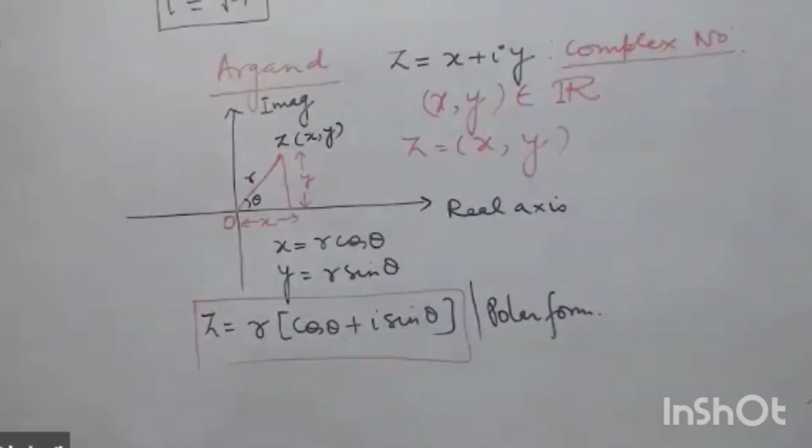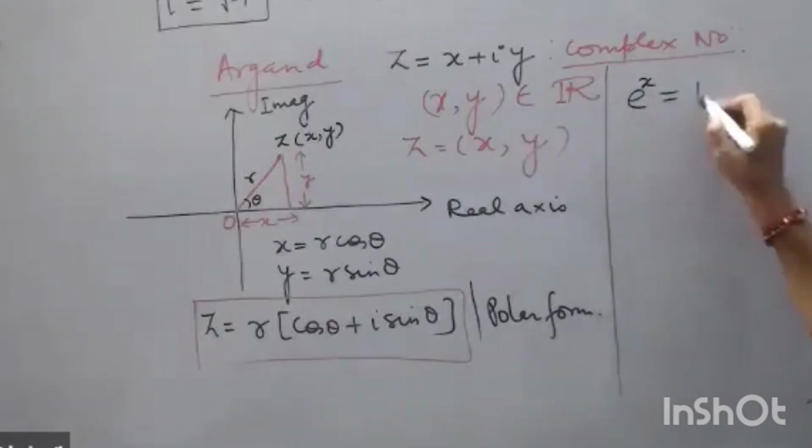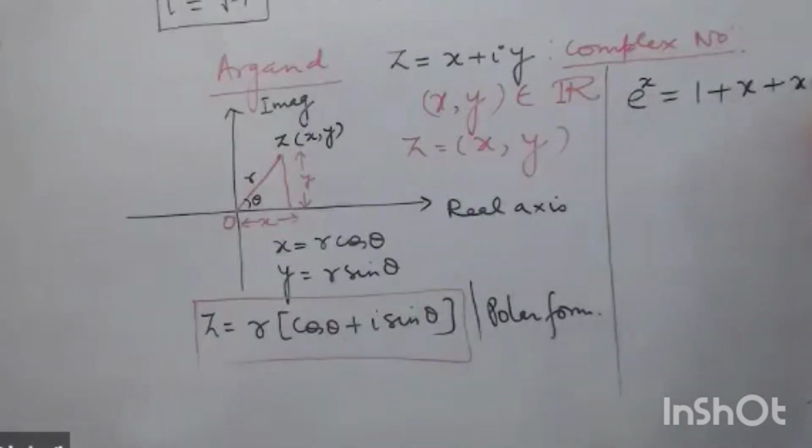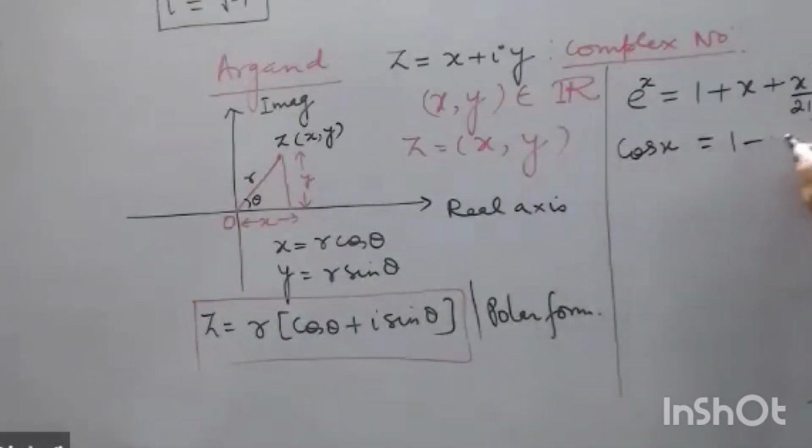Now let me quickly show you where this is coming from. Okay, so what is e to the power x? 1 plus x plus x square by 2 factorial plus and so on. What is cos of x? This is 1 minus x square by 2 factorial plus x to the power 4 by 4 factorial minus and so on.